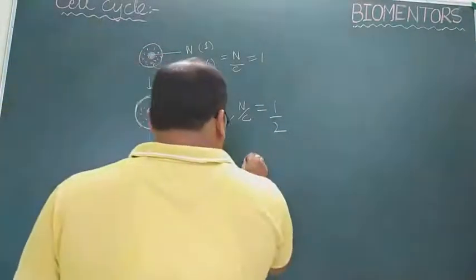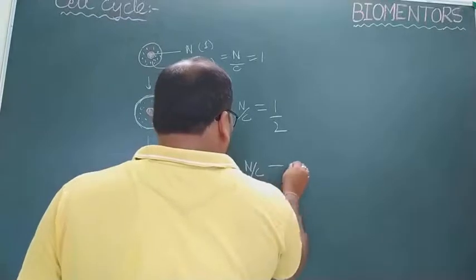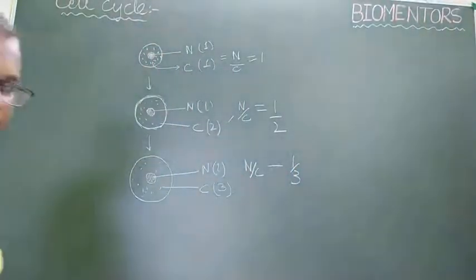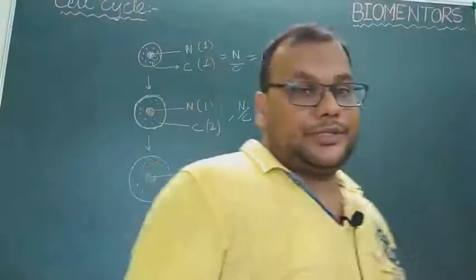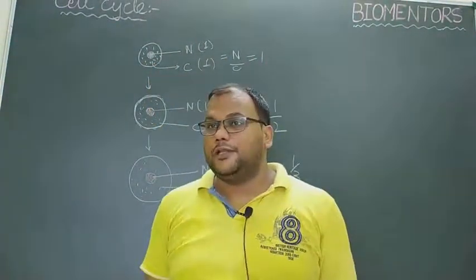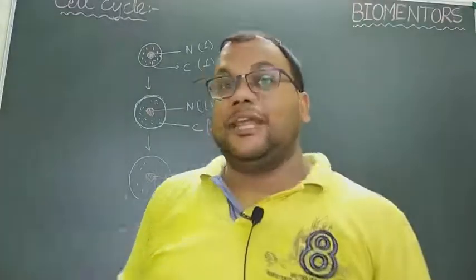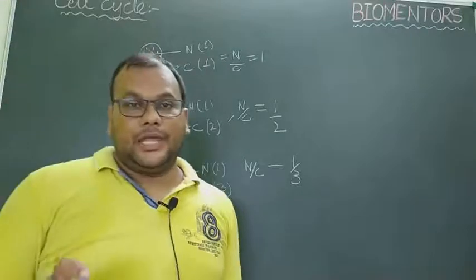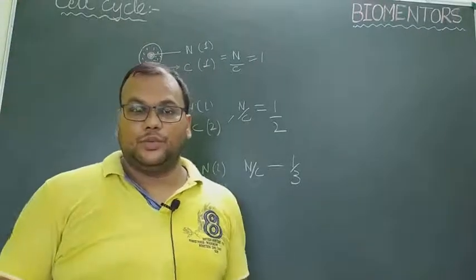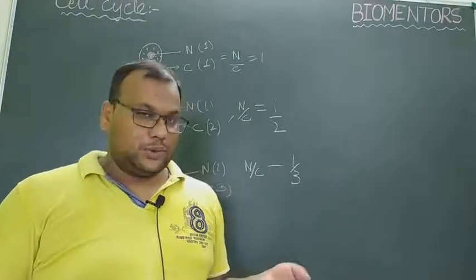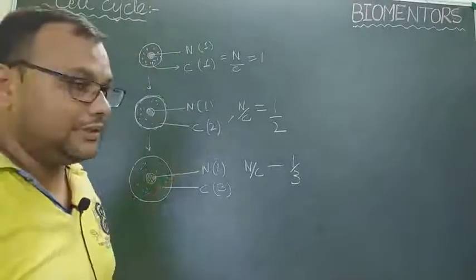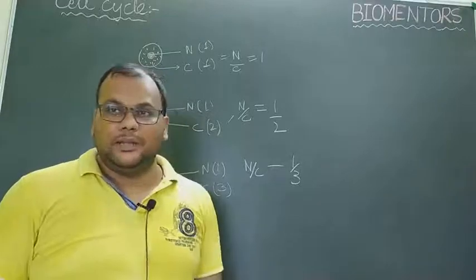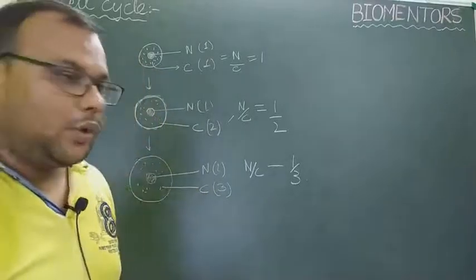Again, after some time, this ratio is going to decrease, becomes 1/3. And there is a limit that after a certain value, the cell size cannot be increased, and at that point, it is decided that a single cell should divide into 2 daughter cells so that its nucleocytoplasmic ratio should be maintained at a specific limit, and that limit is 1/4.